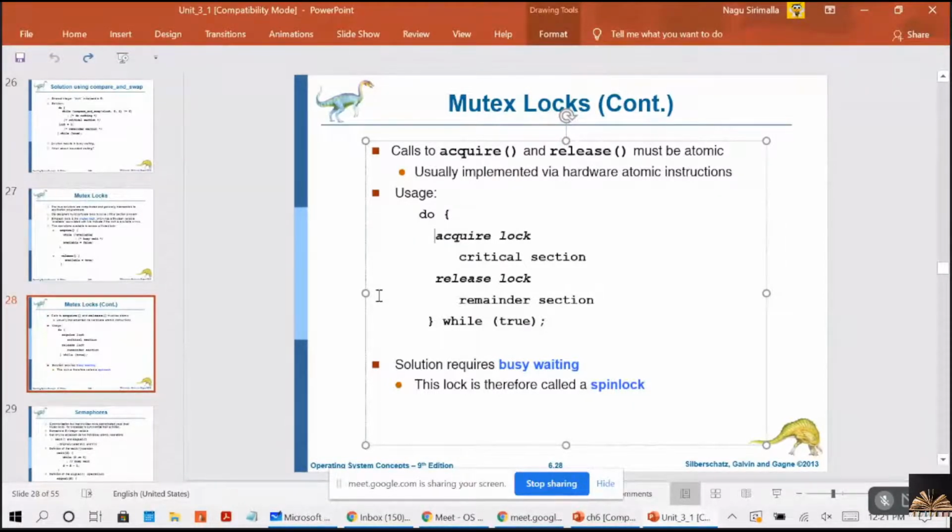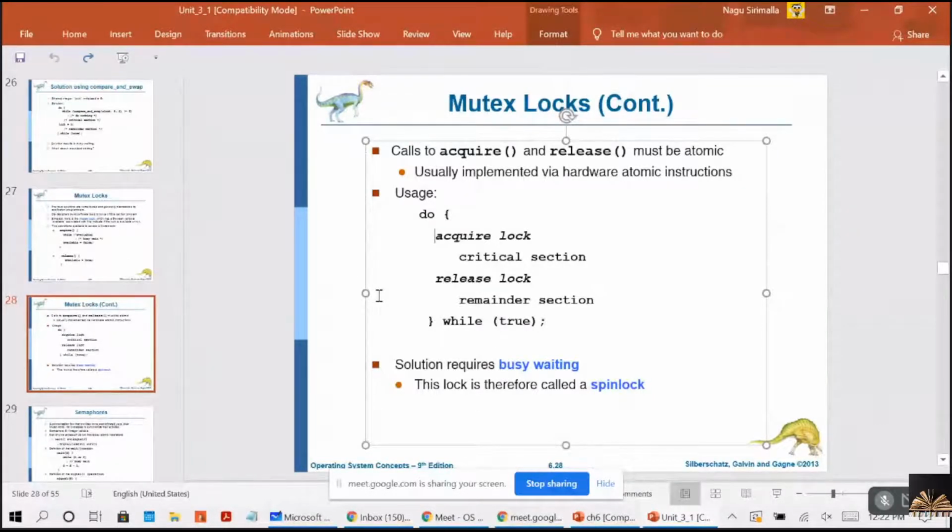That means the CPU will be with the P2 process only, executing this while loop, and it is wasting CPU time. Because of busy waiting, your CPU time is getting wasted, and so many other processes are waiting for the CPU.